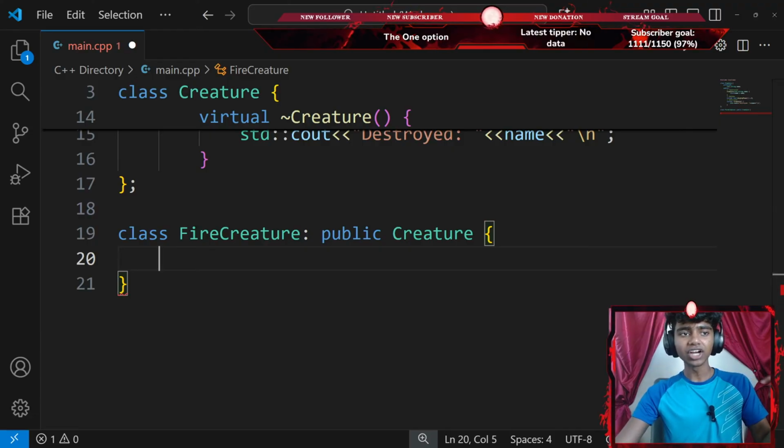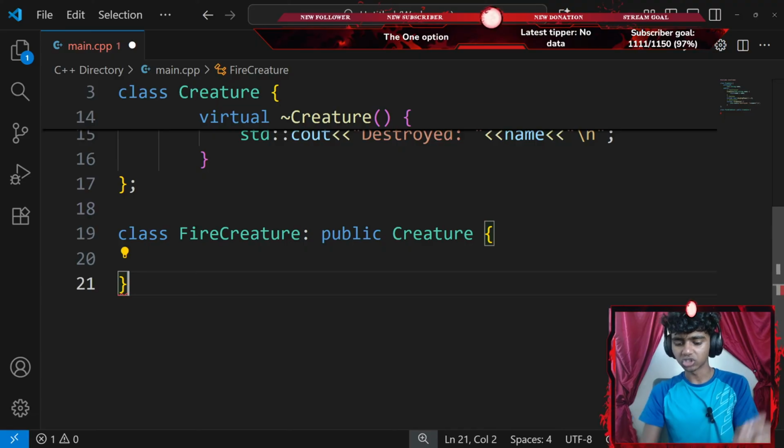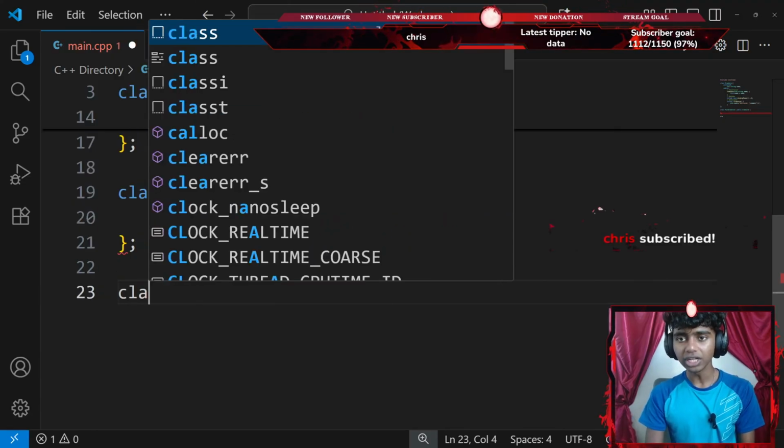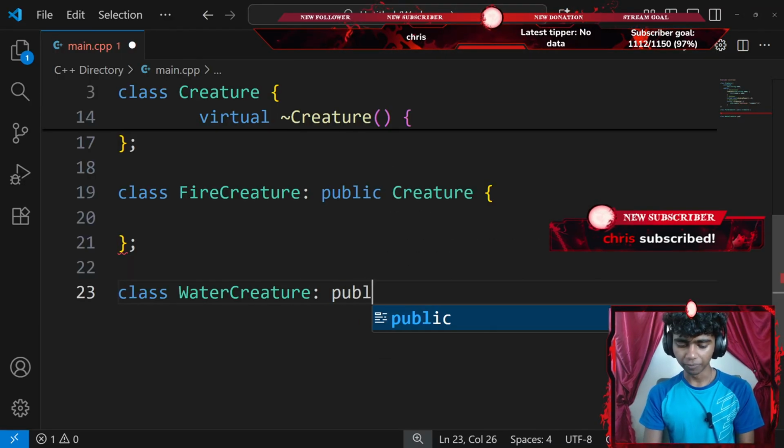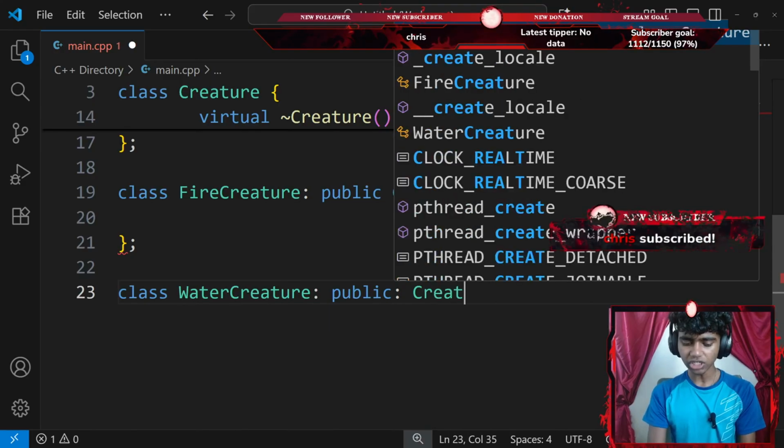Okay, that said, I've got to create two classes. First is FireCreature, and the second is WaterCreature. So I'm going to end this class with a semicolon. Let's go ahead and create another class called something like WaterCreature, which does inherit all the public content from my Creature class as well.